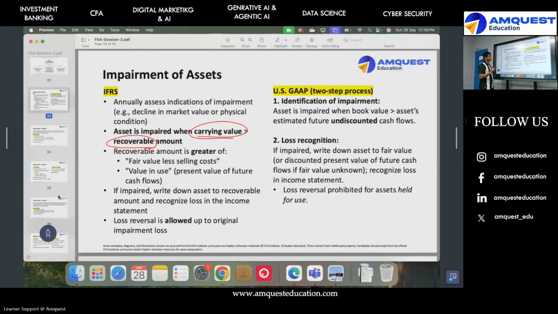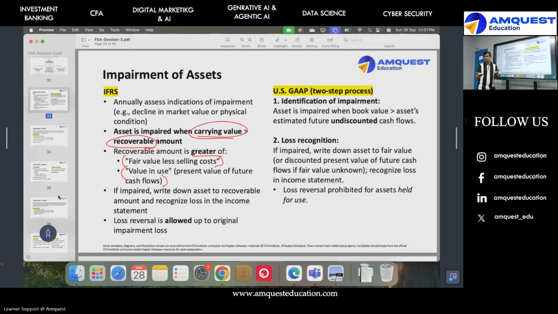Now, what exactly is the recoverable value? This is an important formula. Recoverable value is basically like the NRV concept. NRV was what? Market price minus selling cost. Same thing, fair value minus selling cost, or the value in use. Basically, if you use the asset for 5 years or 10 years, what is the present value of the future cash flows, which we did using a CFA calculator, same funda. So you take either the value in use or the fair value, whichever is the greater number, as the recoverable value. And then you compare it to your cost.